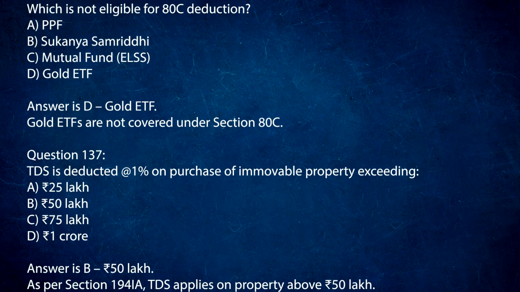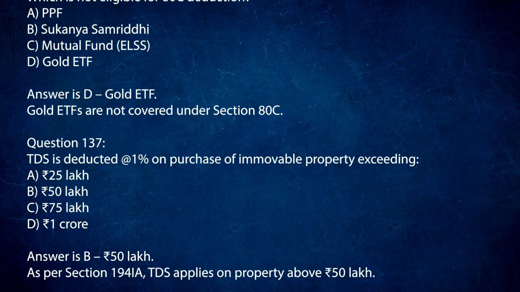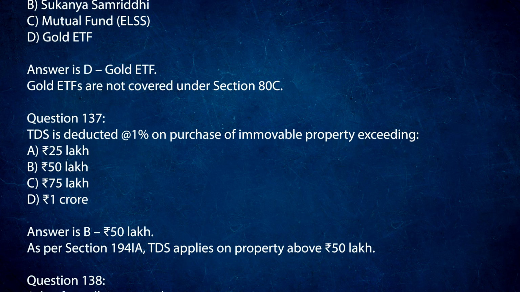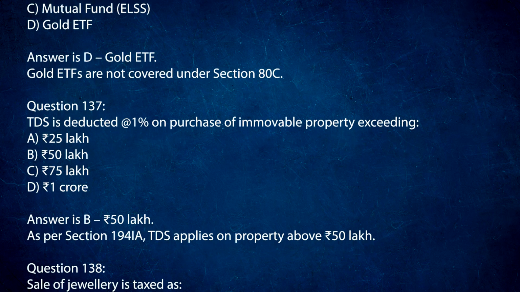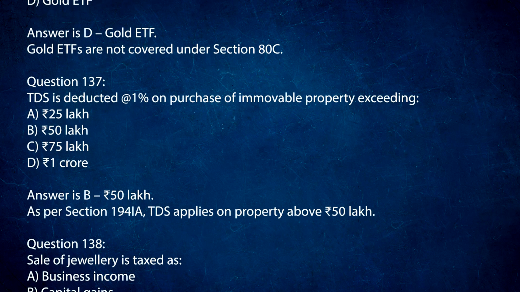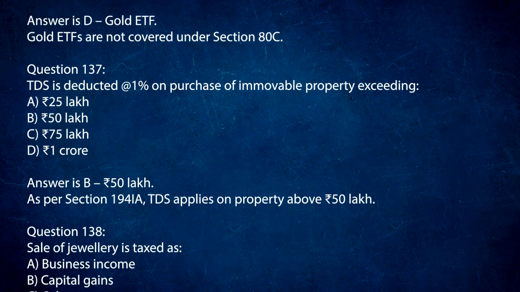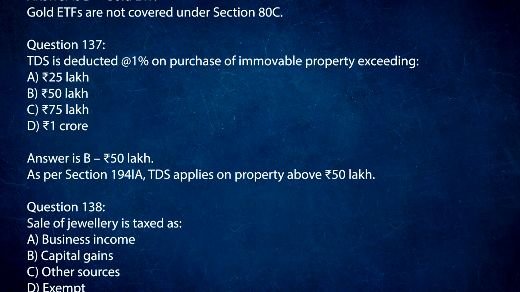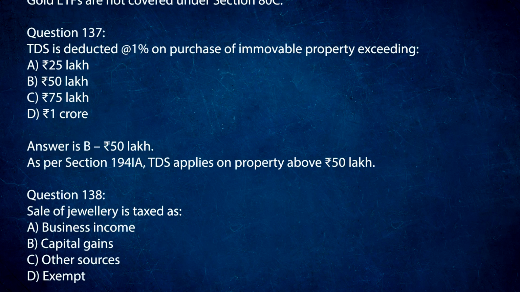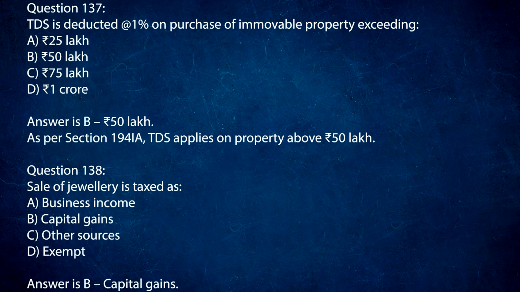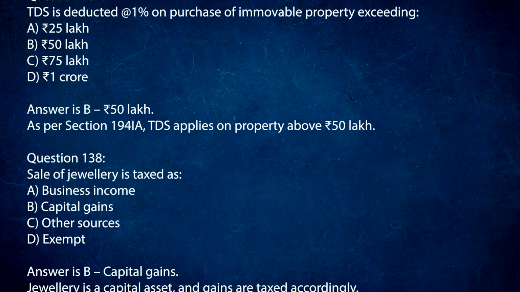Question 137. TDS is deducted at 1% on purchase of immovable property exceeding A. 25 lakh rupees. B. 50 lakh rupees. C. 75 lakh rupees. D. 1 crore rupees. Answer is B. 50 lakh rupees. As per Section 194IA, TDS applies on property above 50 lakh rupees.